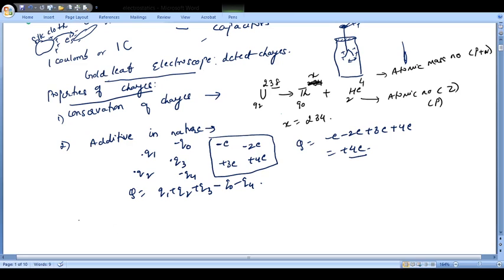The third property, which is very, very important, is quantization of charges.